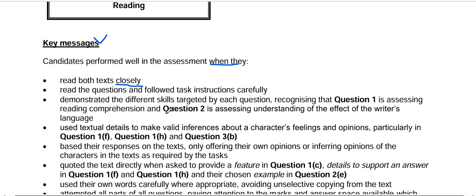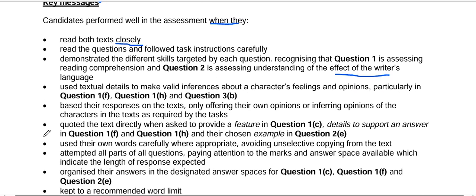Demonstrated the different skills targeted by each question. Recognizing that question 1 is assessing reading comprehension, and question 2 is assessing understanding of the effect of the writer's language. So we know that for the first comprehension, there are two questions. Question 1 is reading comprehension, where there are a lot of explicit and implicit questions, and question 2 is based on the writer's use of language.